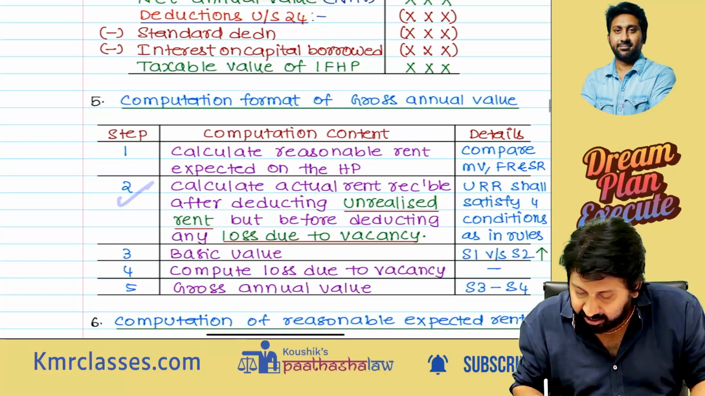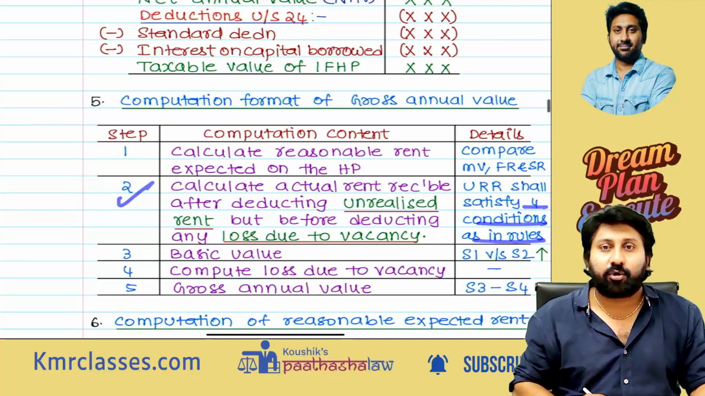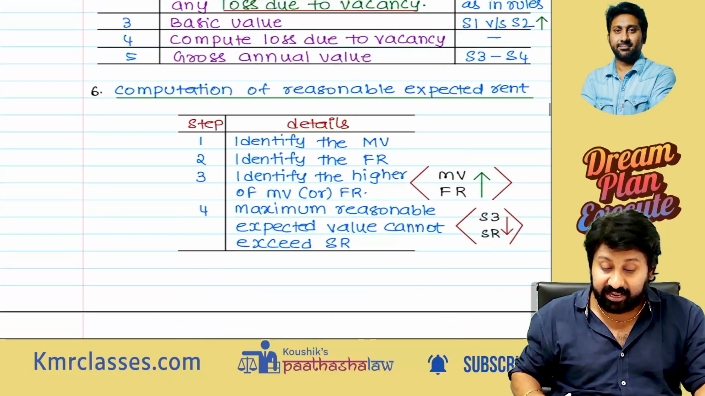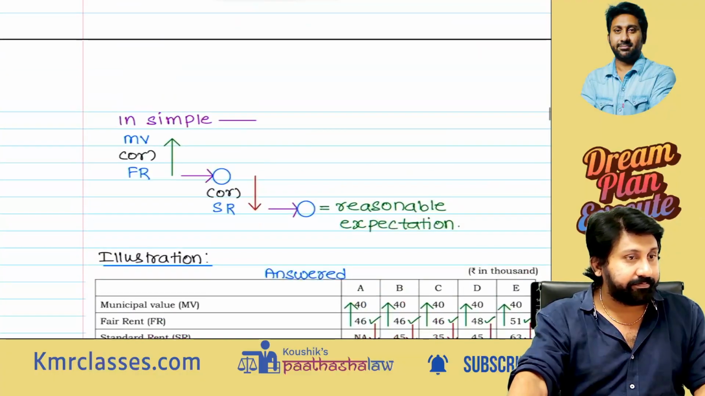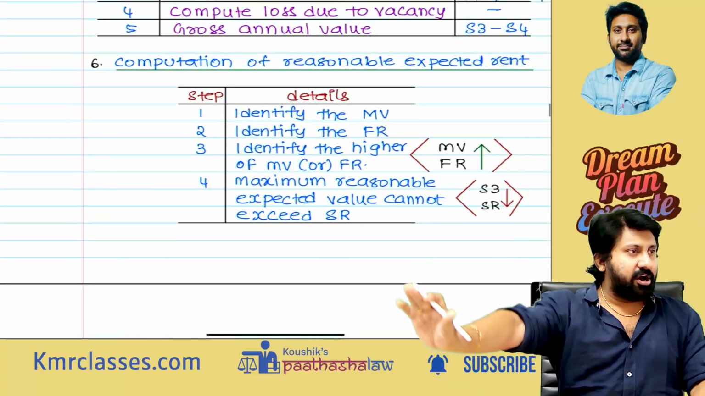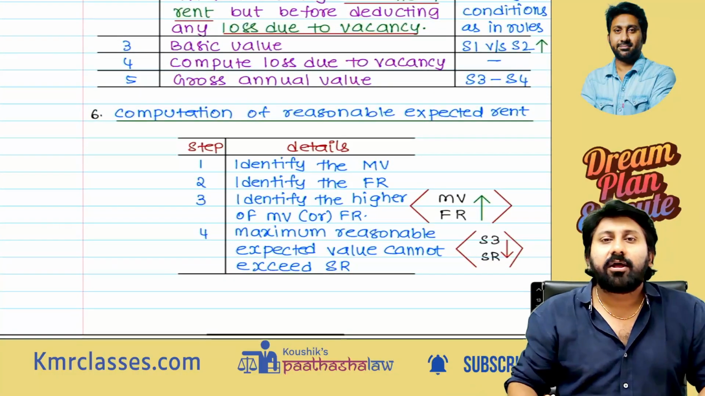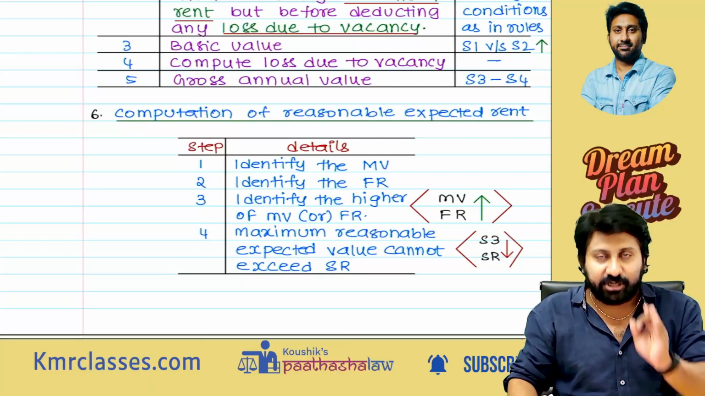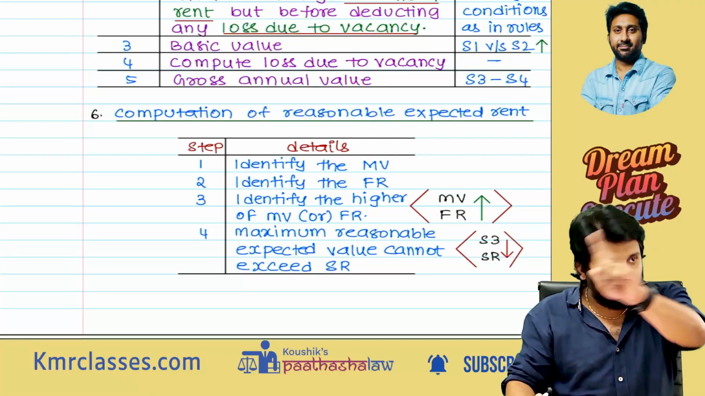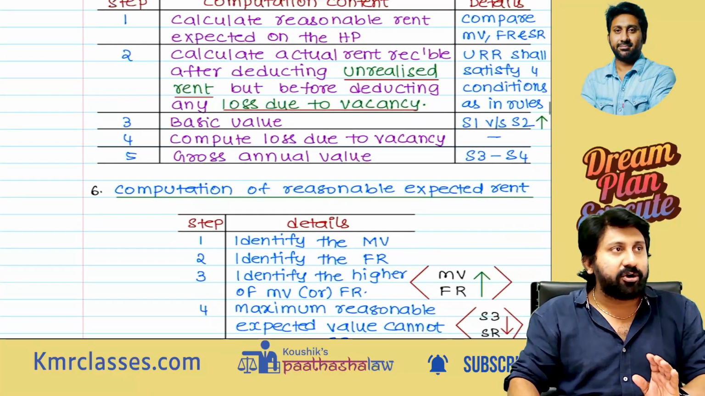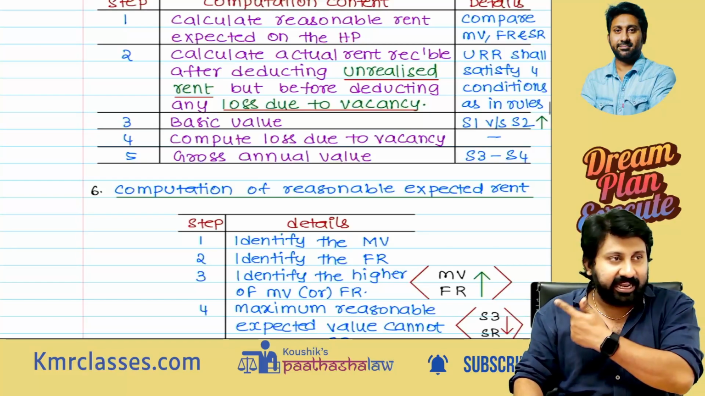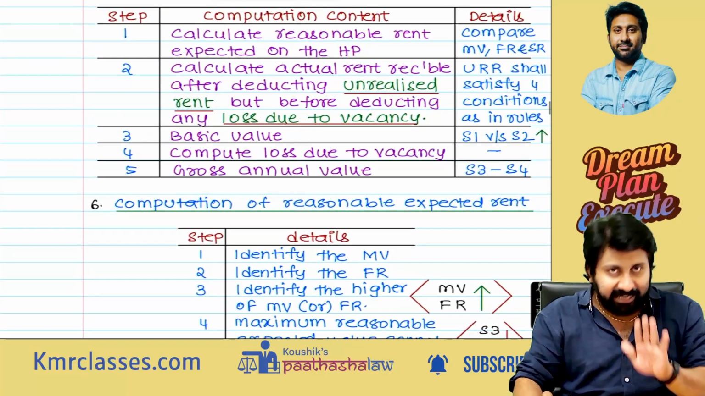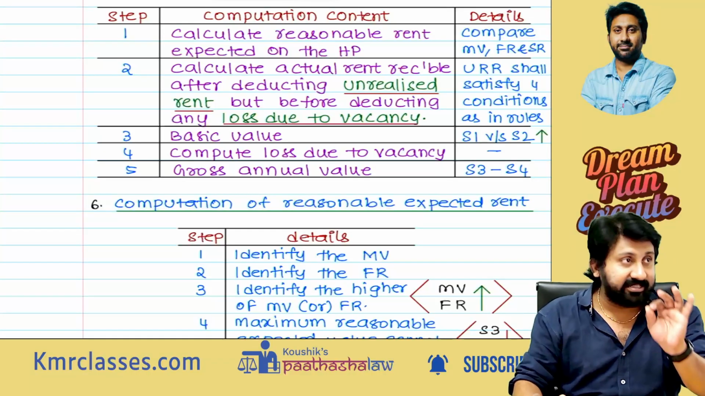Okay. URR shall satisfy 4 conditions in the rule. What is URR? Unrealized rent. So what are the 4 conditions? I did not write them separately, just understand. A bona fide transaction should have happened. That person really should not have paid you the rent. It should not be a humbug amount. Actually, the tenant has defaulted to you. Such actual unrealized rent is what you consider.